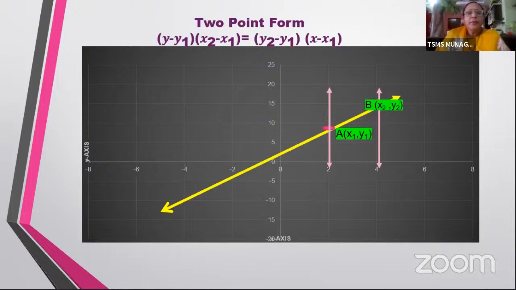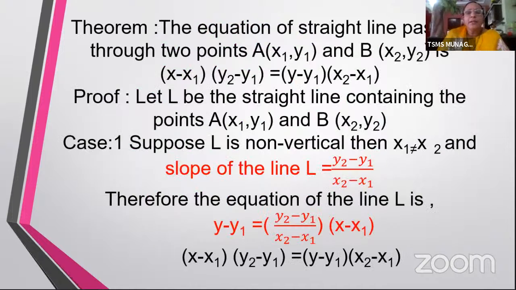Now let us see another avatar. You have been drawing so many straight lines in your 10th class. Now here I've got 2 points on this straight line. Now what is the data here? Initially it was point slope form, then intercept and point form, intercept and slope form. Now we can see the 2-point form, where there are 2 points on the straight line, which are A of x1 y1 and B of x2 y2. Now how do we get this?